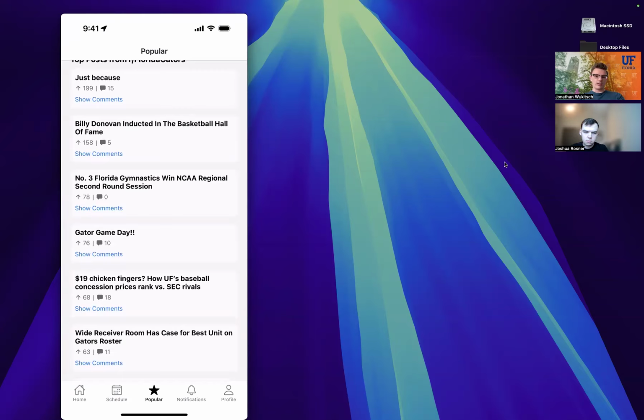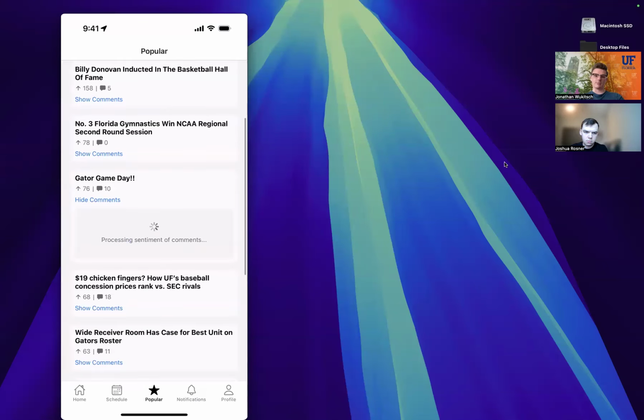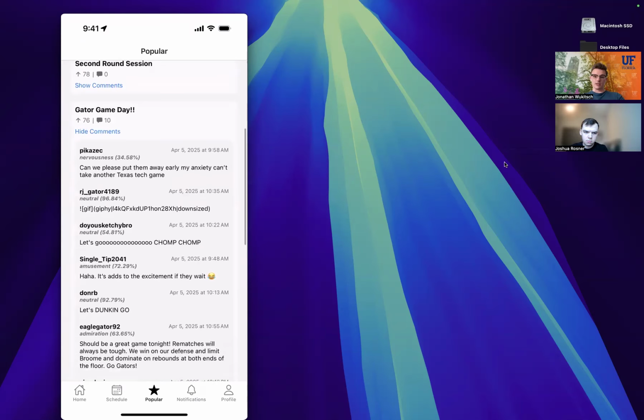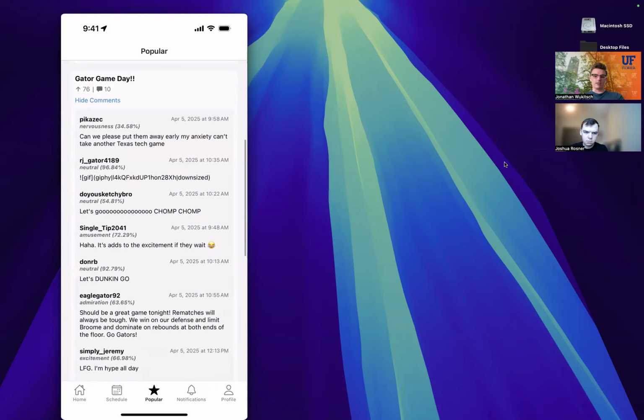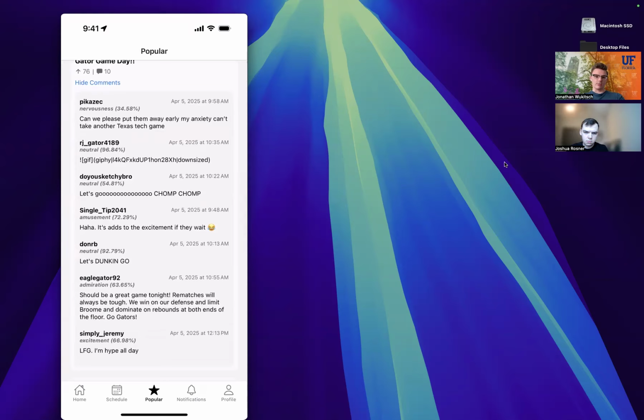So the system, every 5 minutes, is going to take a look at all of these comments if there's an ongoing game for this team. So later tonight when Florida is playing, every 5 minutes the system is going to look at all these comments and determine the overall sentiment of fans based on the social media data. If users want to view it themselves and not rely on what the system is doing on a predetermined time interval, they can also look here and see the comments that users are leaving and the sentiment for each individual comment.